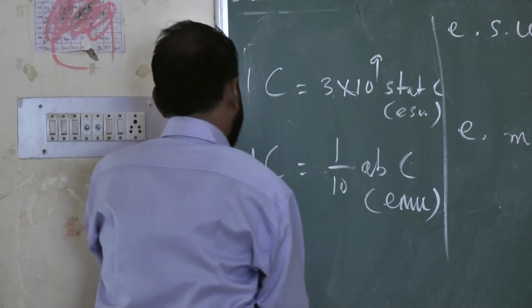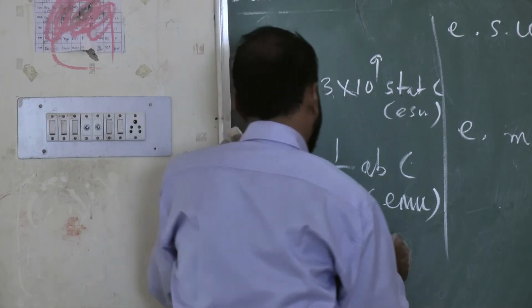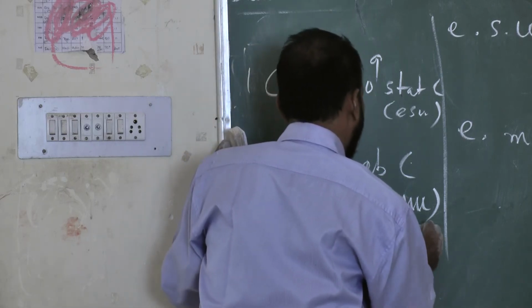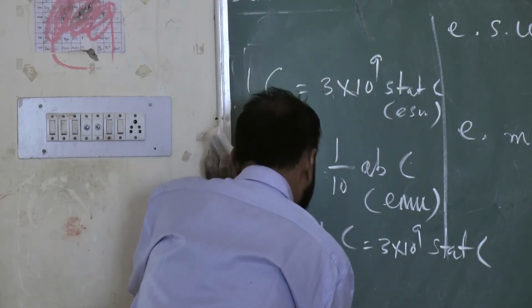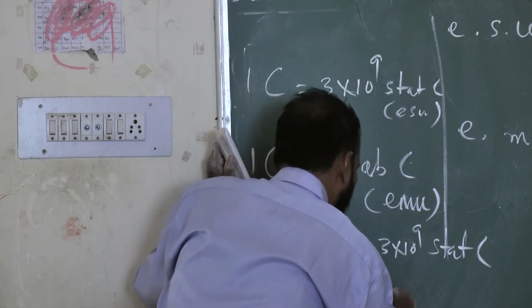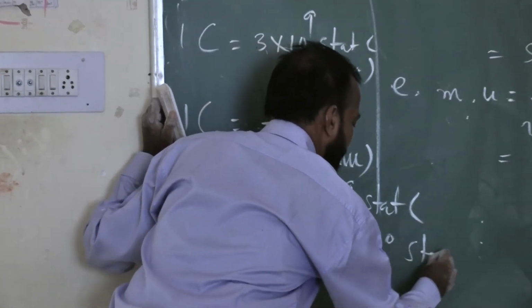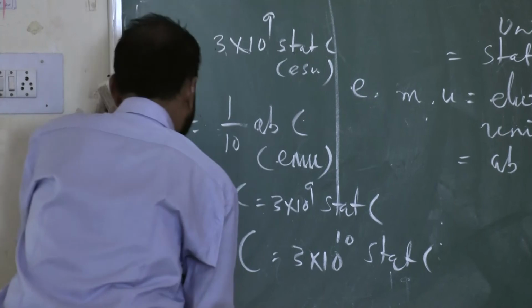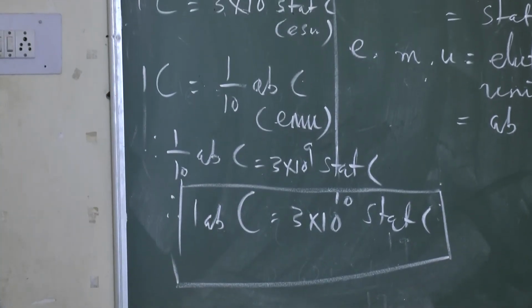If we combine this, then 1 by 10 abcoulomb is equal to 3 into 10 to the power 9 statcoulomb. Therefore, 1 abcoulomb is 3 into 10 to the power 10 statcoulomb, the electrostatic unit. So 1 EMU is 3 into 10 to the power 10 ESU.